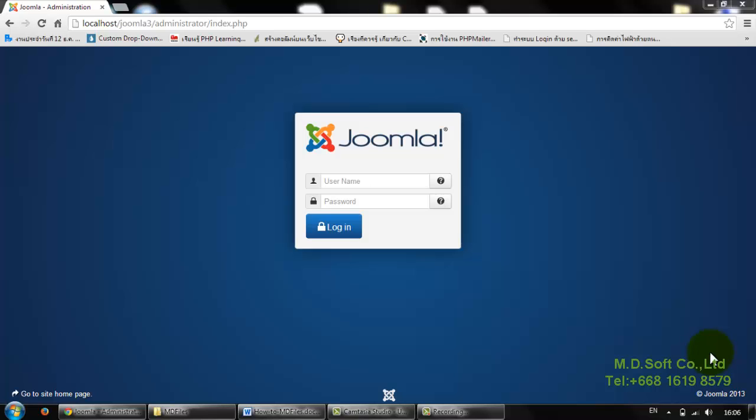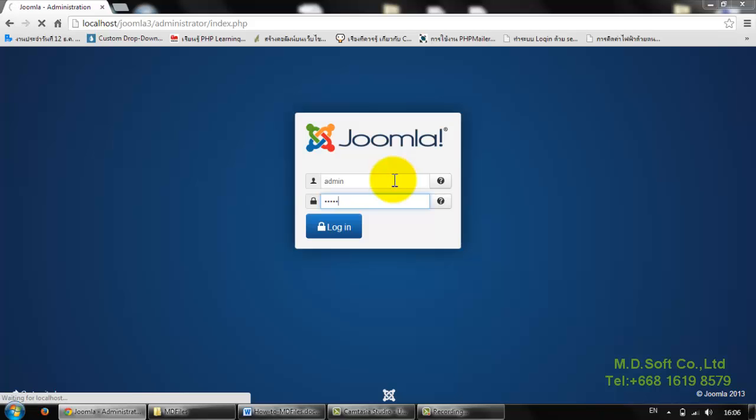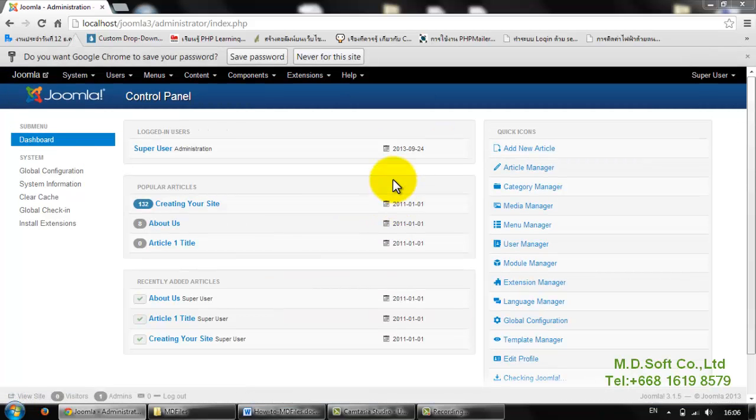Now we already know what MDfile can do, so let me show you how to install MDfile. First step, log into your Joomla administration. And you will see interface like this.